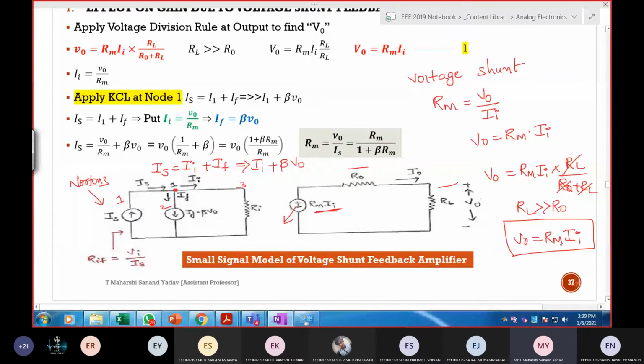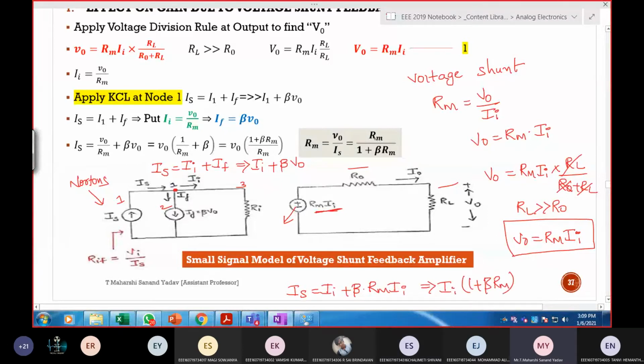So here I got V output is equal to RM into II. You can substitute here directly. So IS is equal to II plus beta into V out, which can be written as RM times II. If I take II as common, this becomes 1 plus beta times RM.